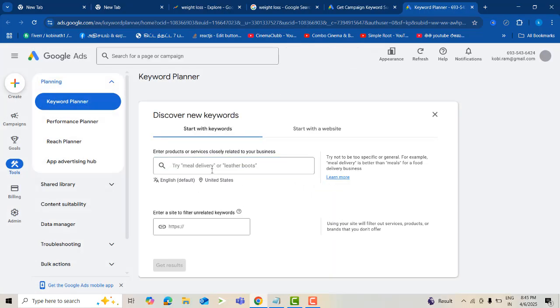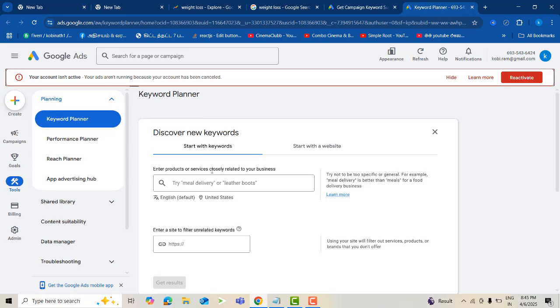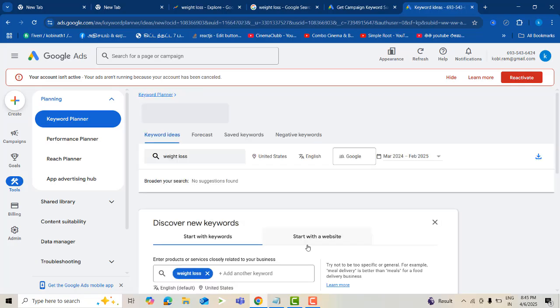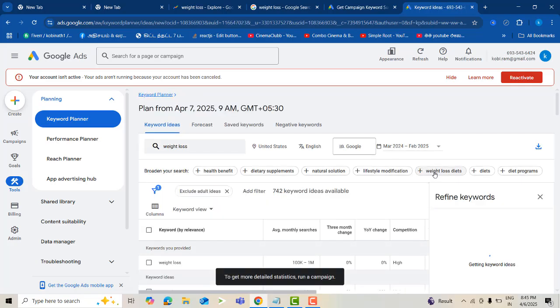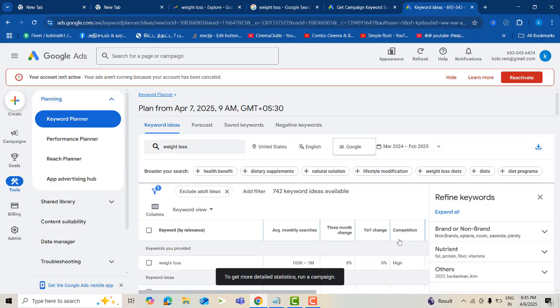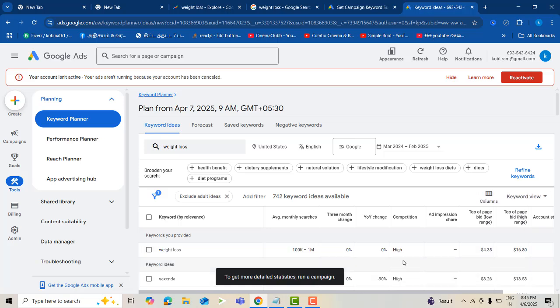I'm going to go here and put in weight loss. Type weight loss and get the result. Here you can see the average number of people searching within this range, but the competition is high.